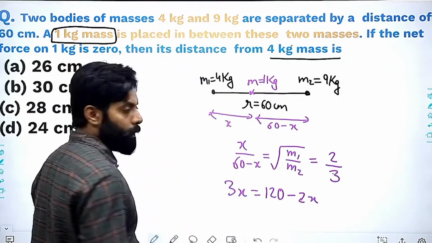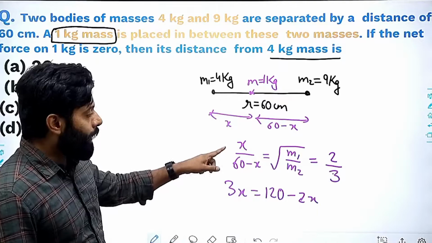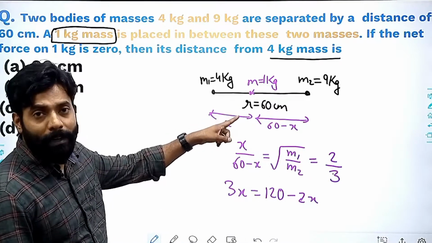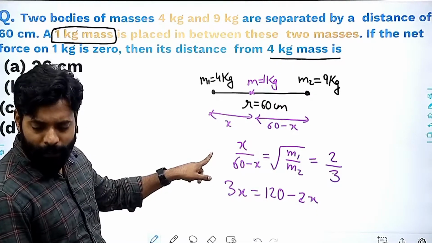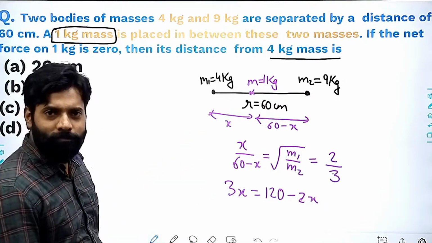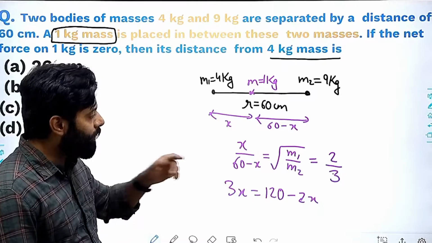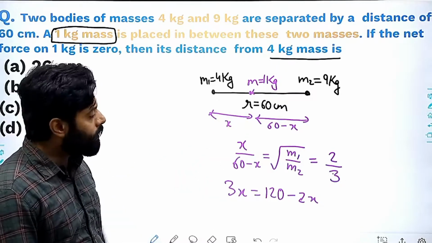Now some people will be thinking about whether we have to change these values into meters or not. Even if you change these values, it will remain the same, right? So we do not change in these types of scenarios where we have the ratios. We can ignore that step.